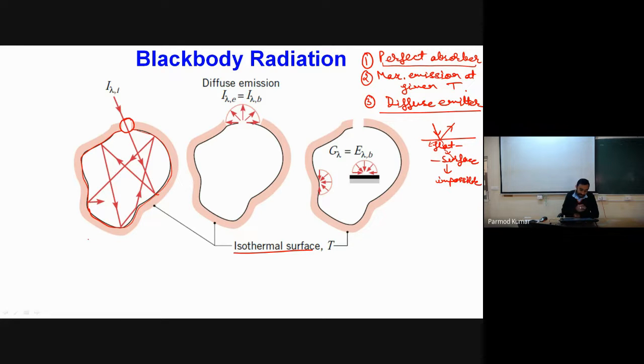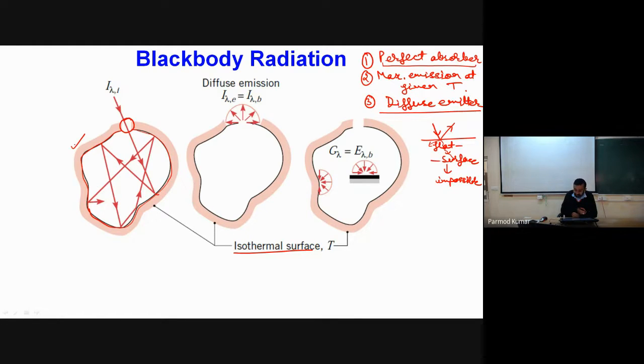That is why the concept of the black body comes. A black body is a surface arranged in such a fashion that any ray incident on it is completely absorbed. We provide a very small aperture so that after reflections the rays do not go out, and due to the number of reflections, the entire intensity of the ray is absorbed by the surface. So our first condition is satisfied.